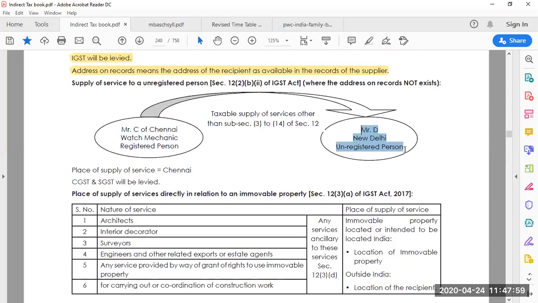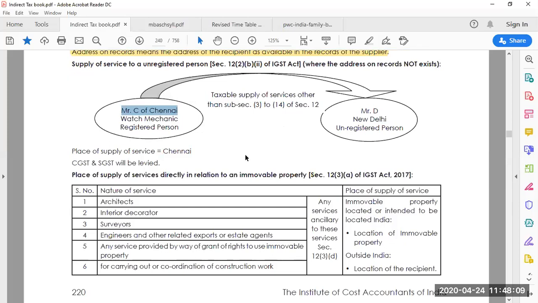Mr. D, who is an unregistered person in Delhi, but the address is not available with the supplier, with Mr. C. Then in that case the place of supply of service is very important. Look here, Chennai. The supplier's location itself is considered the place of supply of service. So what tax will be levied? CGST. Look here, not IGST.